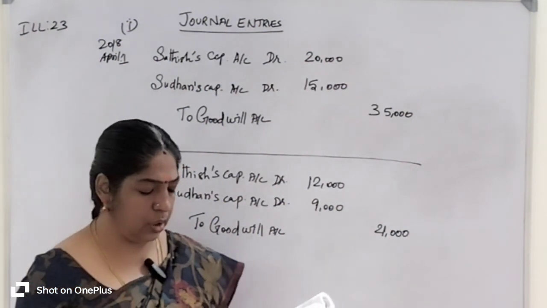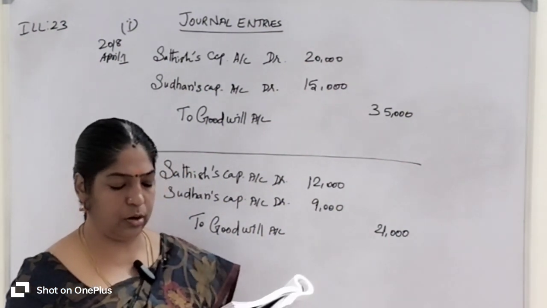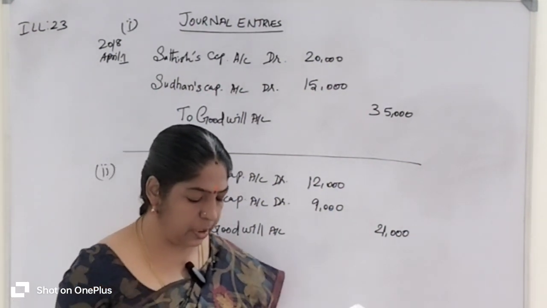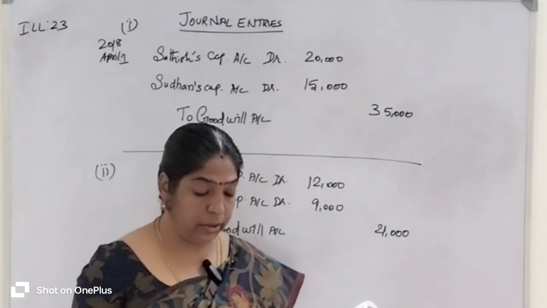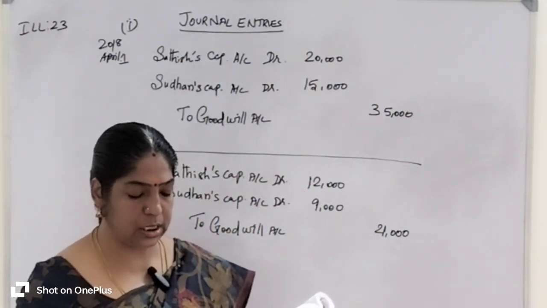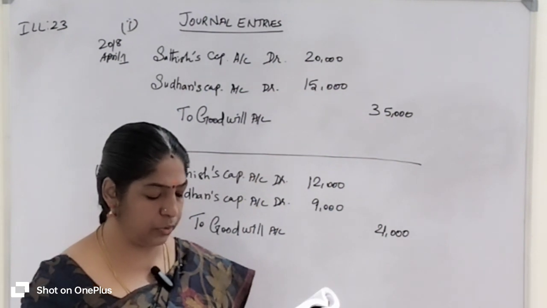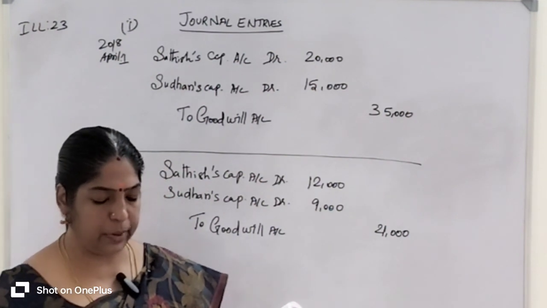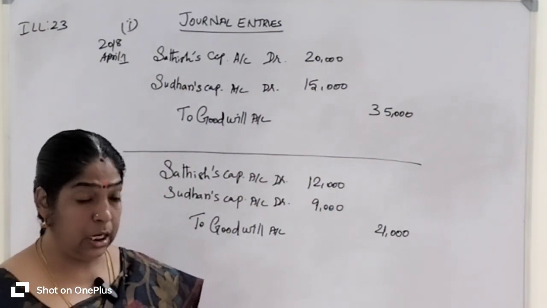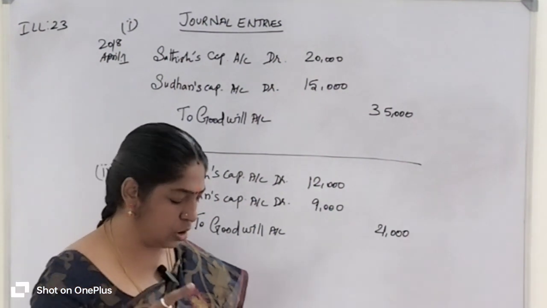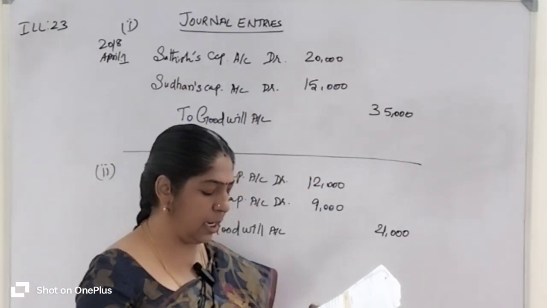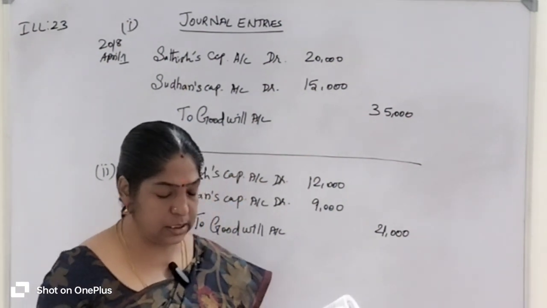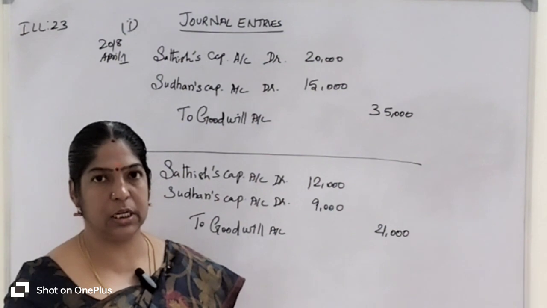Satish and Sudan are partners in a firm sharing profits and losses in the ratio of 4:3. On 1st April 2018, they admit Sasi as a partner. On the date of Sasi's admission, goodwill appeared in the books of the firm at 35,000 rupees. By assuming the fluctuating capital method, pass the necessary journal entry if the partners decided to, first situation, write off the entire amount of existing goodwill, second, write off 21,000 of existing goodwill. There are two situations given here.